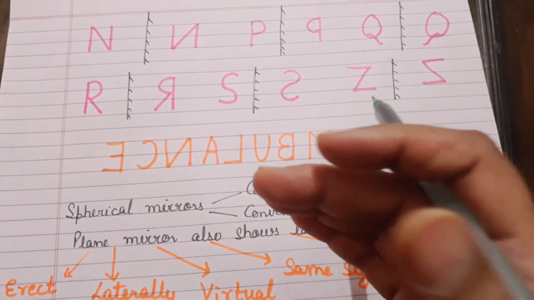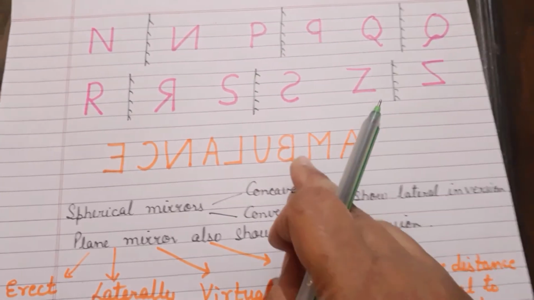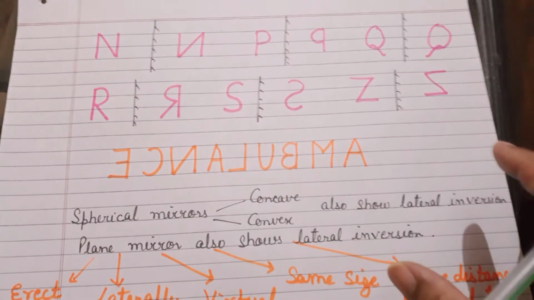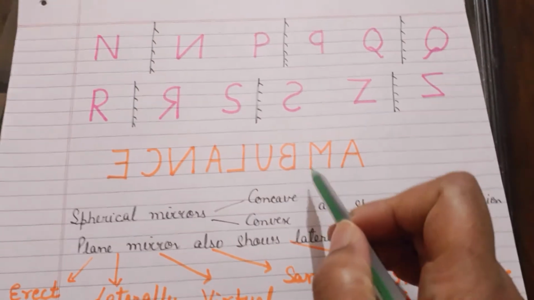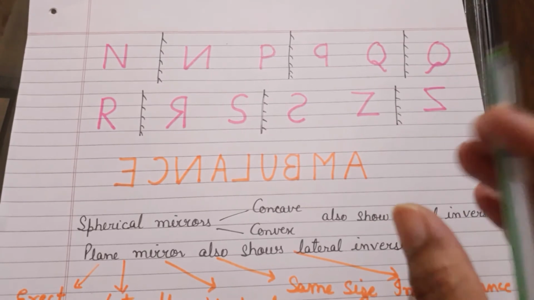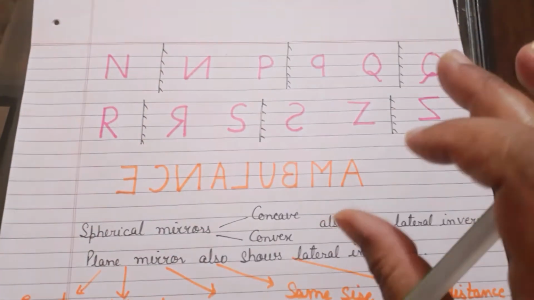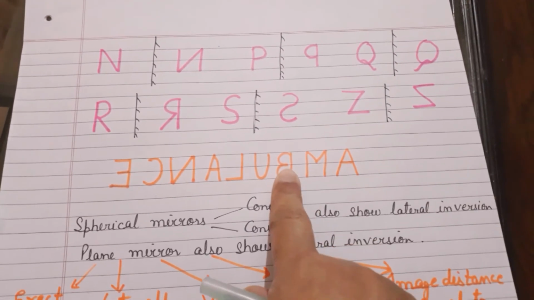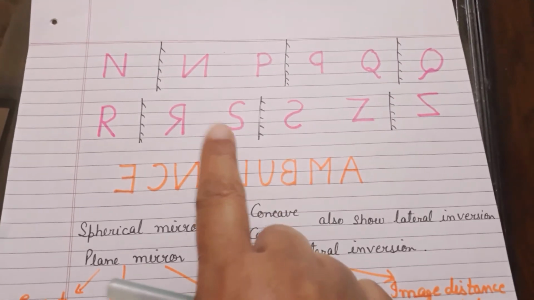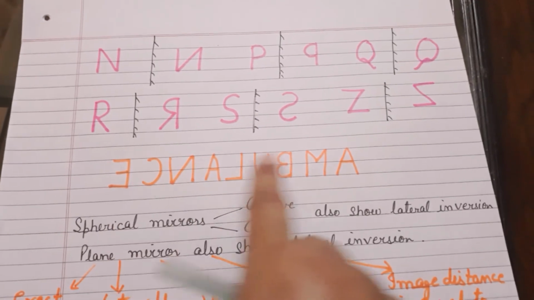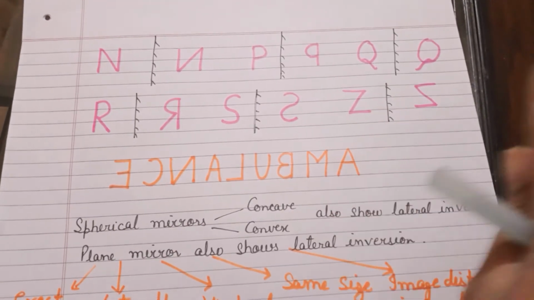If you're driving ahead of an ambulance and there's an ambulance passing by, you need to give way to the ambulance. You know that because there may be a patient inside, there could be an emergency case. So it is written in a laterally inverted fashion because while driving a car or a scooter, you will see that we have a plane mirror fixed inside the car to look behind at what is coming. So when you see the laterally inverted ambulance written in your plane mirror inside your car, it appears to be straightened up and you can read it very easily and you can give way.